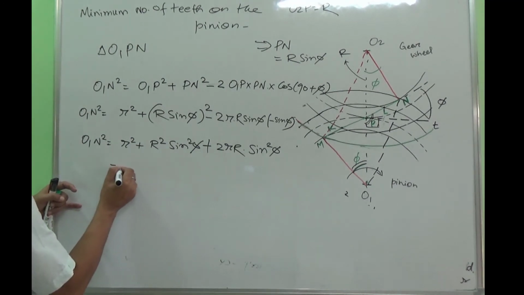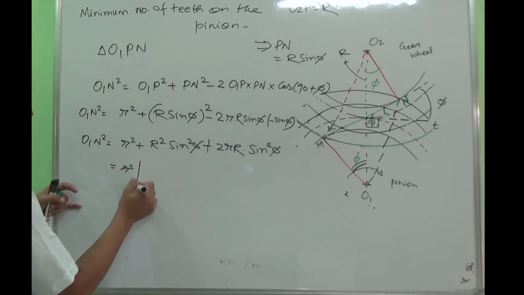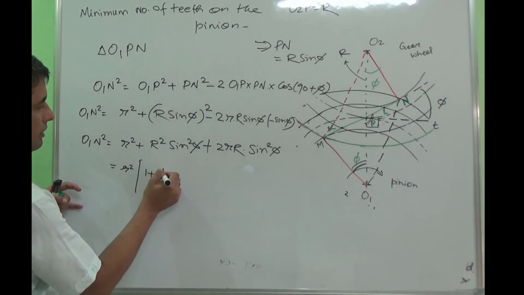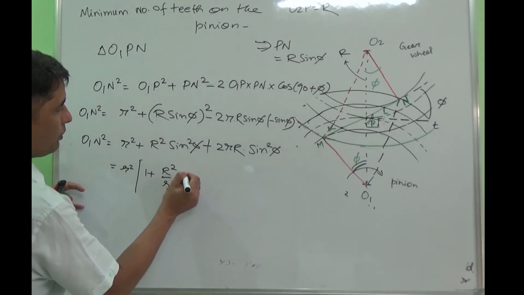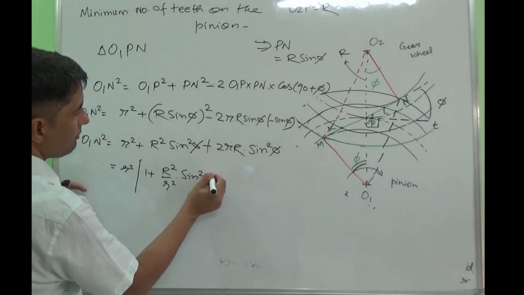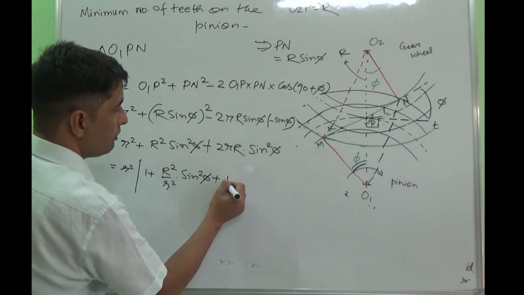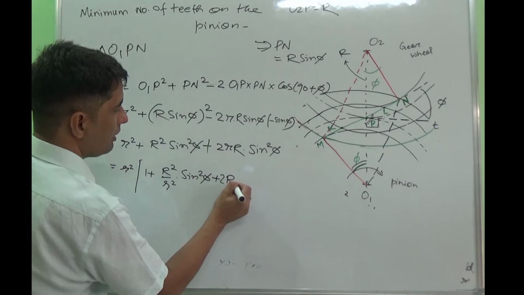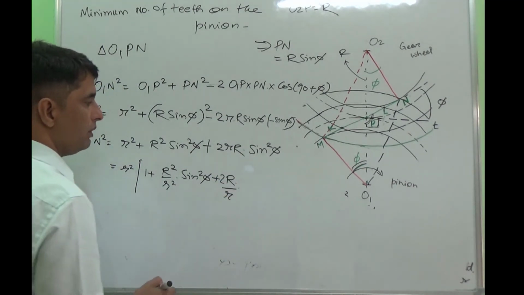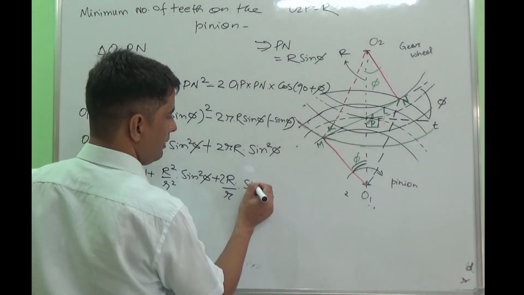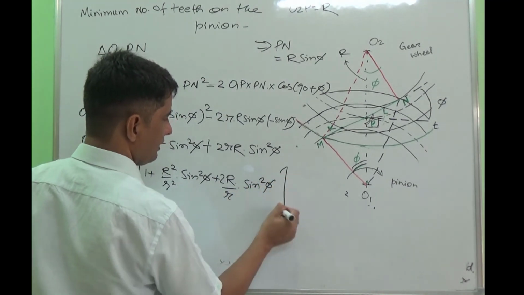Now I can take small r square common, then it becomes 1 plus capital R square by small r square sin square phi plus 2r. So 1 r gets cancelled with r, then this becomes 2R by small r into sin square phi.